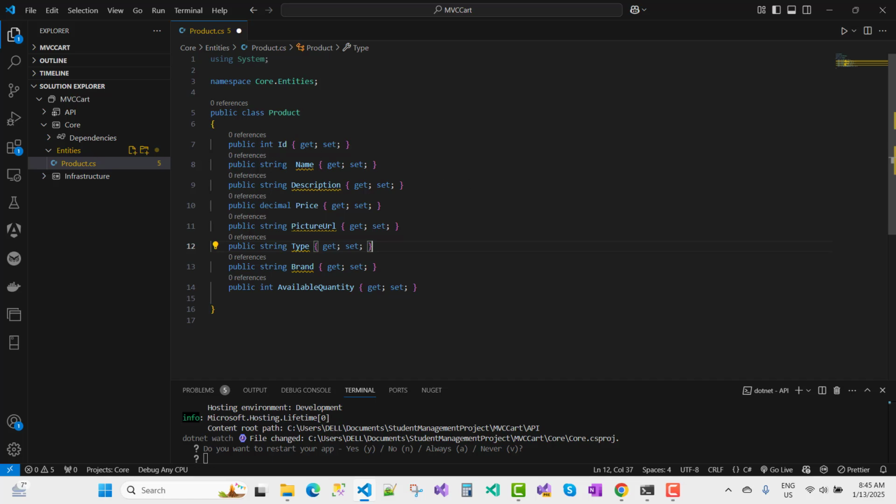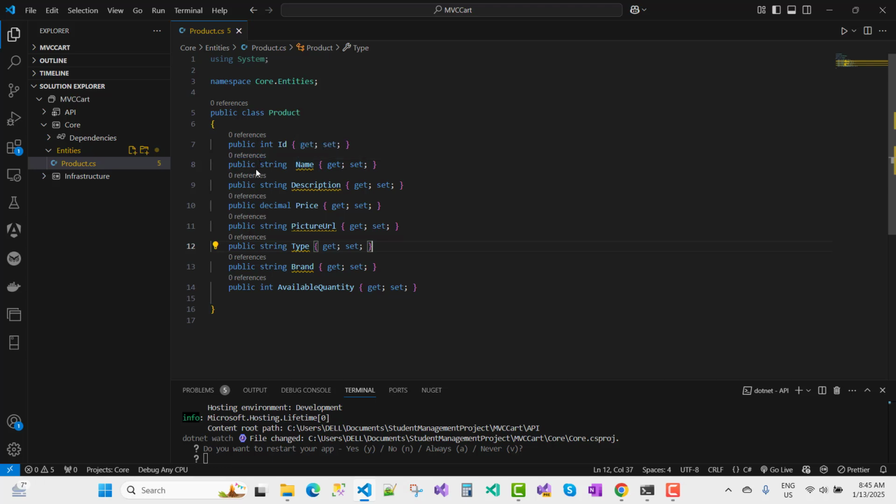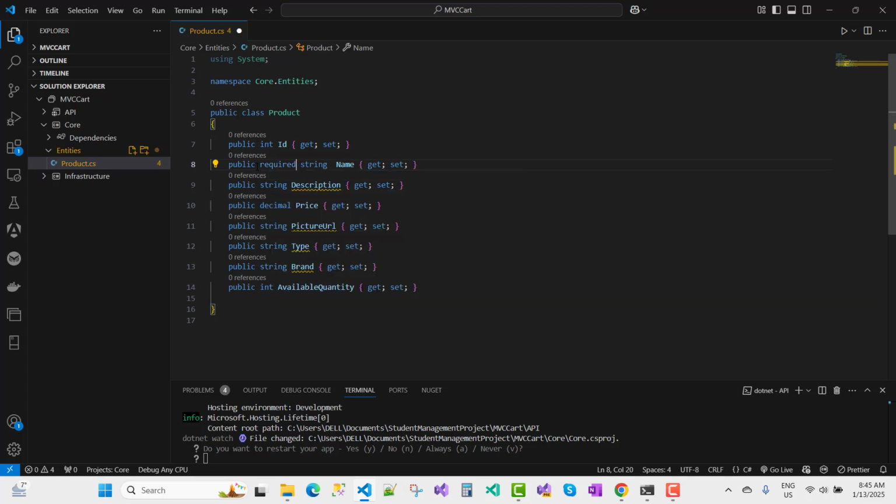So here you can see, just mouse over on the name. You can see the message: non-nullable property name must contain a non-null value. When exiting constructor, consider adding the required modifier or declaring the property as nullable. So you can see that name is a required property, so just add a required attribute here.